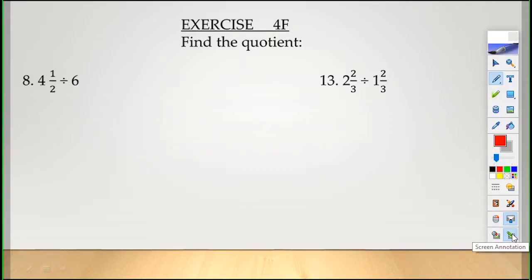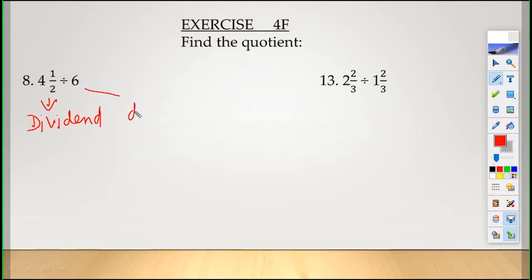Next, exercise 4F, find the quotient. Children, already you have learnt division sums with whole numbers. This is division of fractional numbers. 4 and half divided by 6. This is the way you read the question. Here 4 and half is the dividend. What is the dividend?